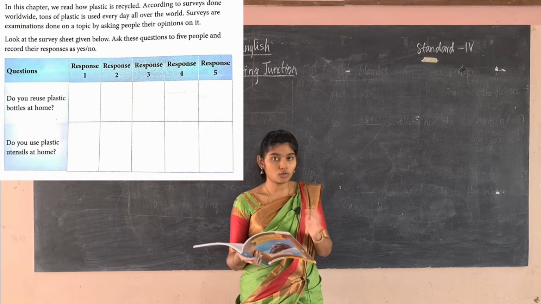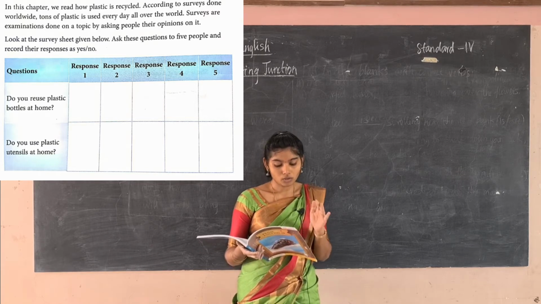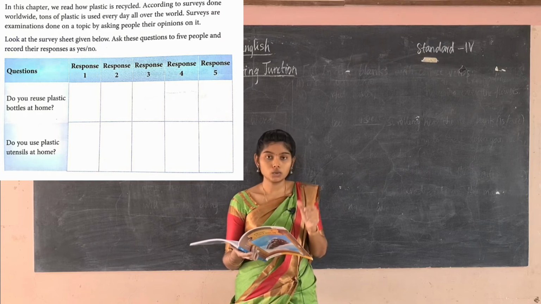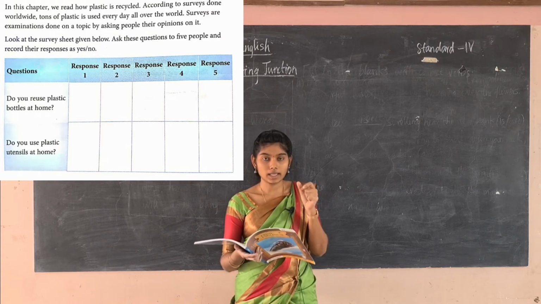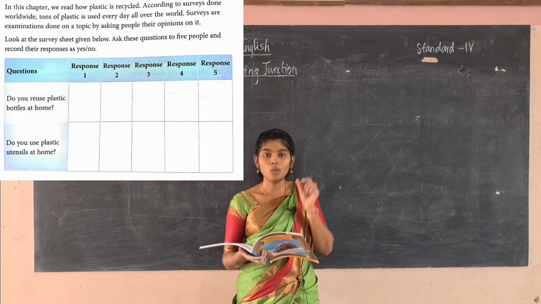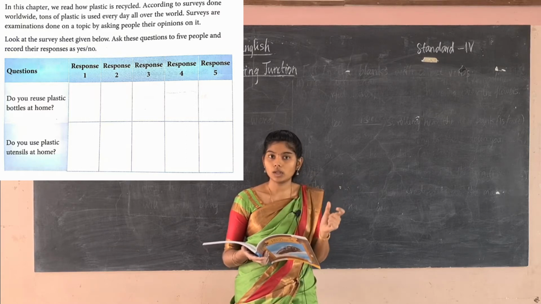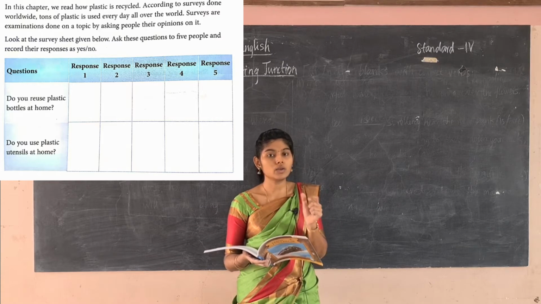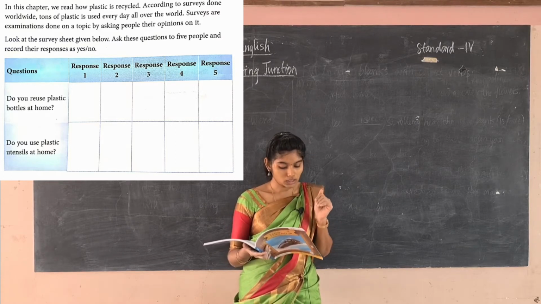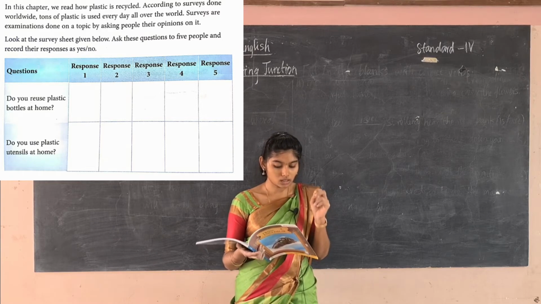There are a few questions. According to them, you are going to ask for their response, whether they say yes or no. Why they are saying yes, note that, and why they are saying no, note that also. Okay. So the first question is, do you reuse plastic bottles at home?